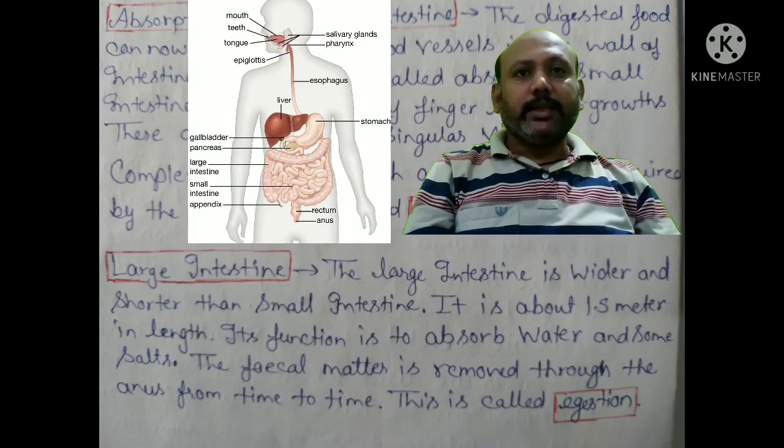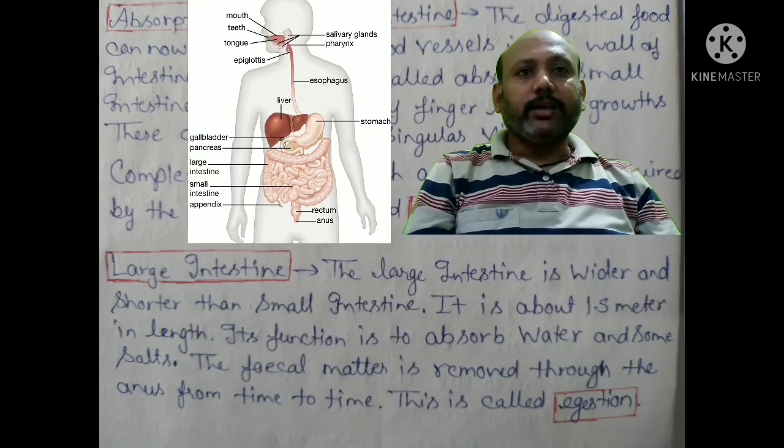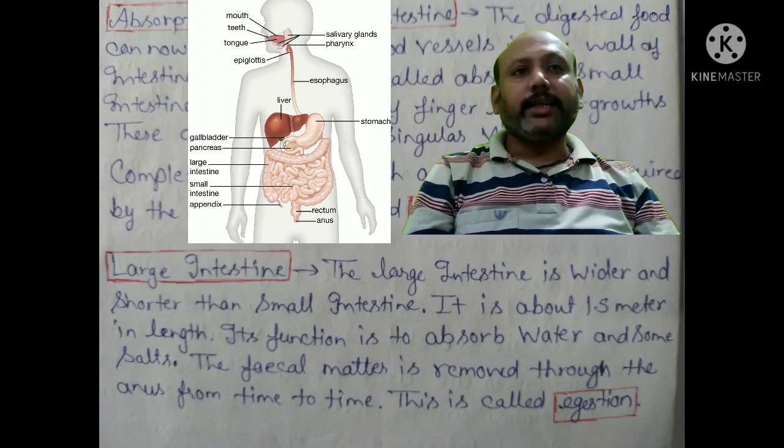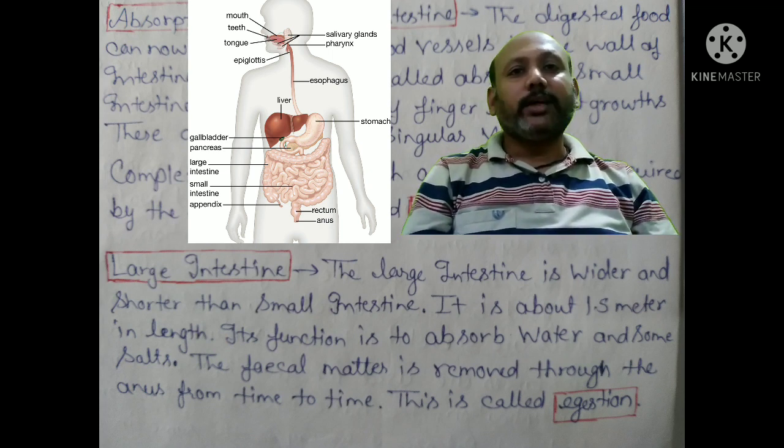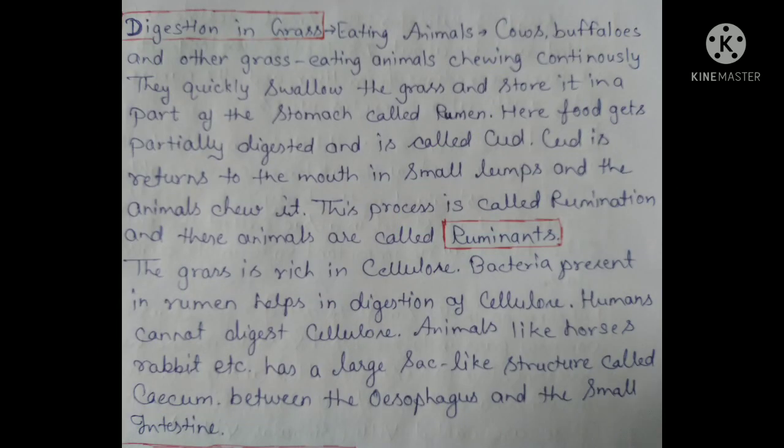Large intestine. The large intestine is the last part of the digestion process. The large intestine is wider and shorter than the small intestine. It is about 1.5 meters in length. Its function is to absorb water and some salts. The fecal matter is removed through the anus from time to time. This is called egestion. By this process, our fecal matter is removed.